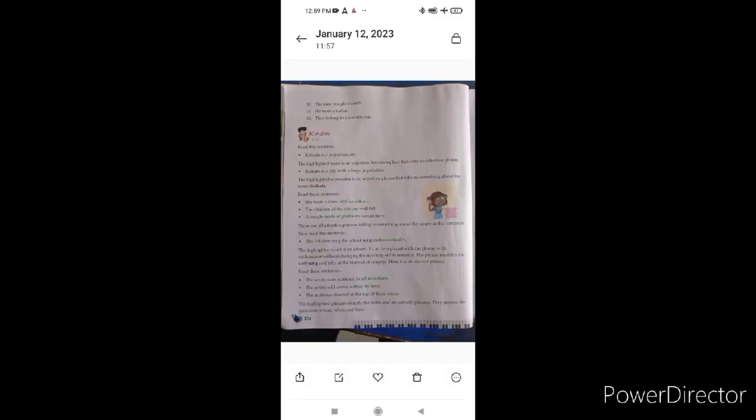Students, now we will discuss in detail about kinds of phrases, that is an adjective phrase, an adverb phrase and a noun phrase. We will discuss each and every thing in detail. First of all, we'll try to understand an adjective phrase. Read the example. Kolkata is a populous city.